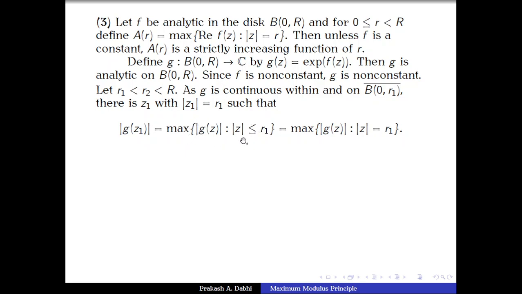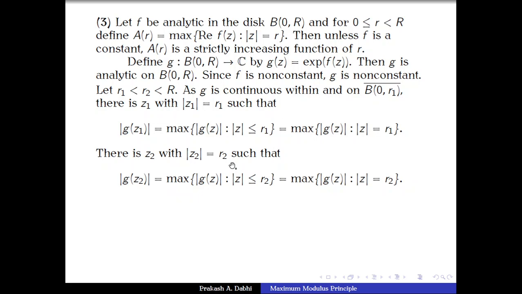By the same way, using the maximum modulus principle, we get some z2 with modulus of z2 equal to r2 such that the modulus of g(z2) equals the maximum of the modulus of g(z) over modulus of z less than or equal to r2. And again by the maximum modulus principle, this maximum over the closed ball is the same as the maximum taken over the boundary.